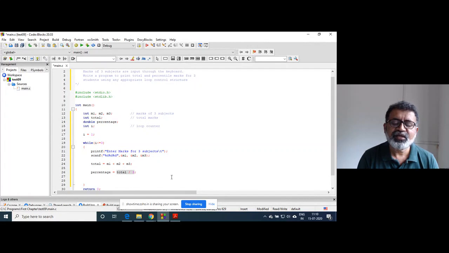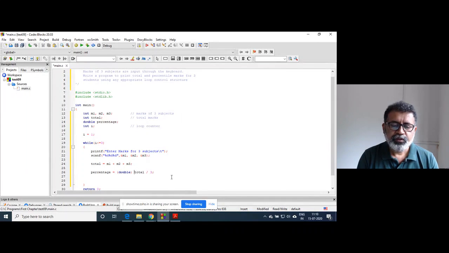And on the left hand side, the variable percentage you have declared as double. So as we have already learned, typecast this to double. What do you mean by typecast? Again, I will tell you. Total is an integer variable, 3 is an integer, so the result is going to be an integer, so you will not get the right output each time, the way you are expecting.